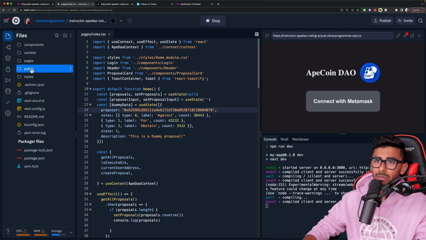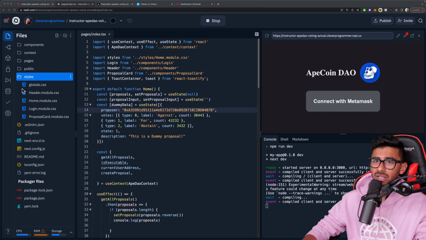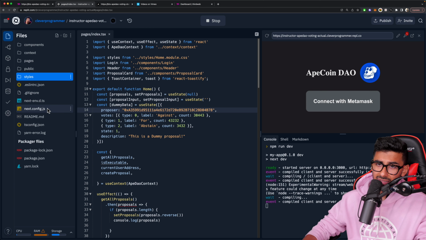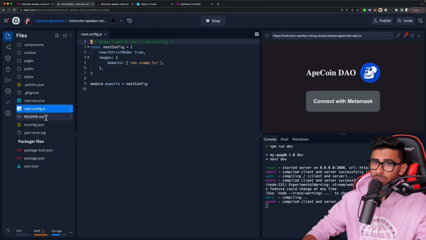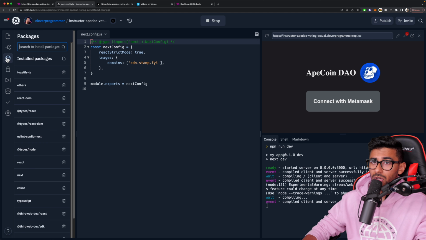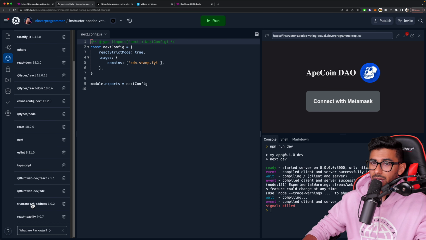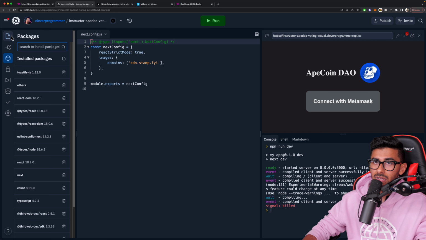If you go to public or you go to styles, all the styles here are done ahead of time for you. If you go to next config, that's already handled for you. All packages and everything you need to install are already installed for you. So you'll see on the left-hand side, they're all installed that you need, like Toastify, React, thirdweb SDK, all of that, everything is here for you.